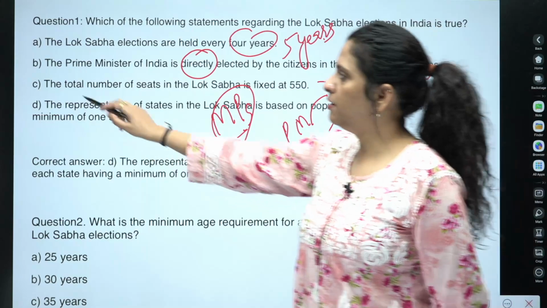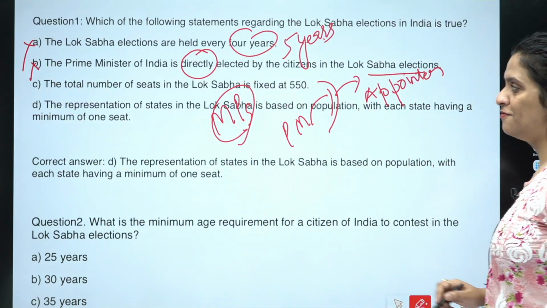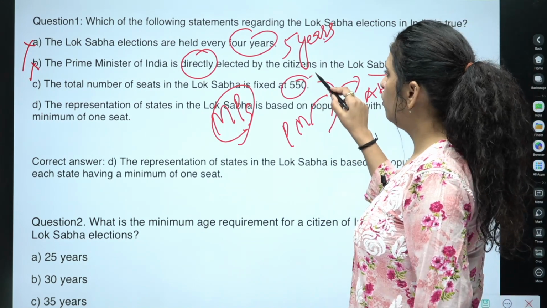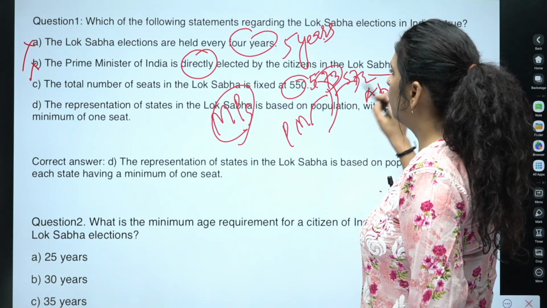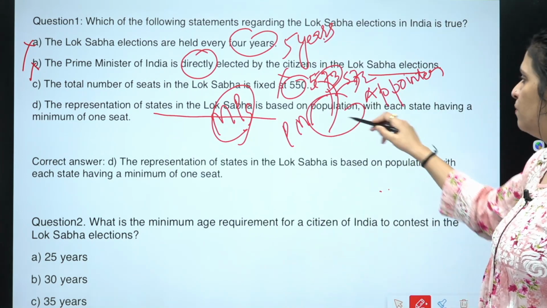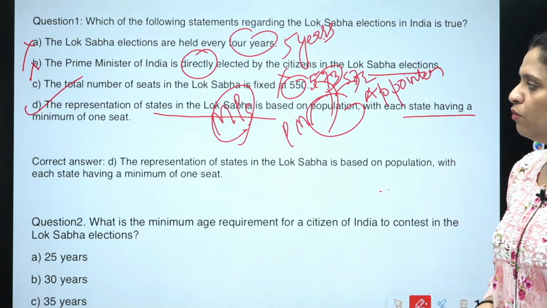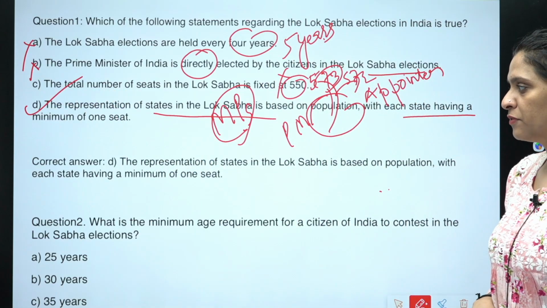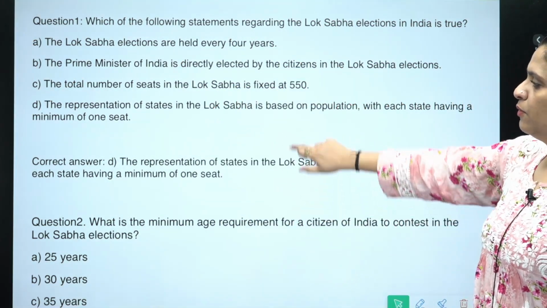Okay, he is appointed as Prime Minister, so he is not elected directly. So the second statement is wrong. The total number of seats in the Lok Sabha is fixed at 550. No, we all know this spans to 543. So this is also wrong. The representation of states in the Lok Sabha is based on population, with each state having a minimum of 1 seat. This is correct. Okay, look at the second question.